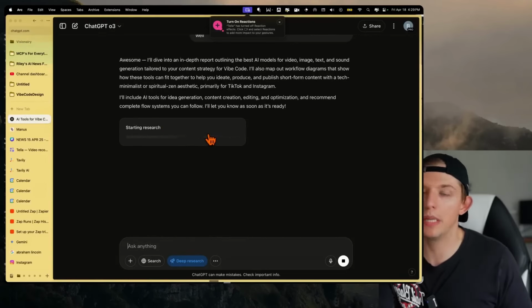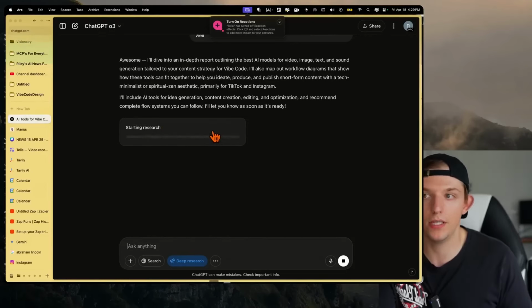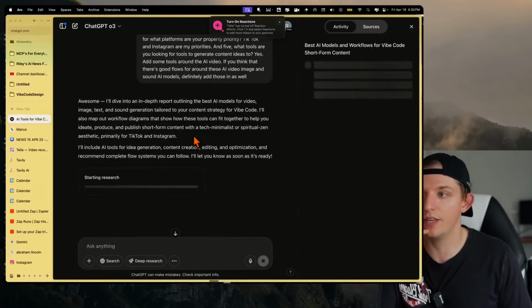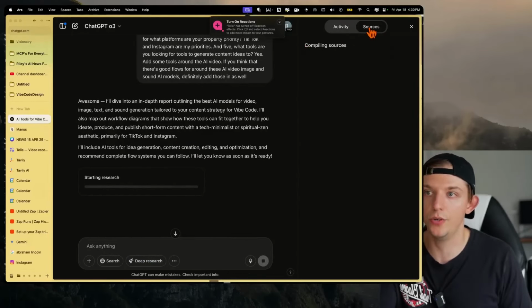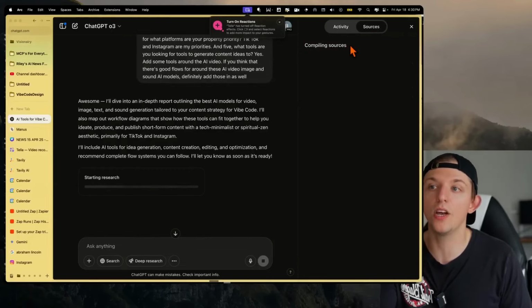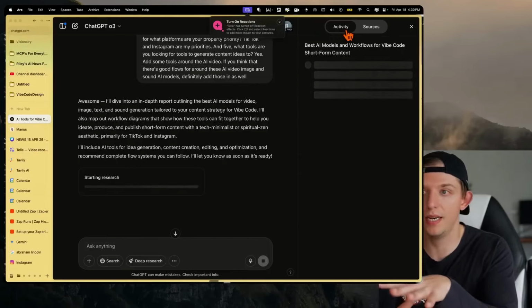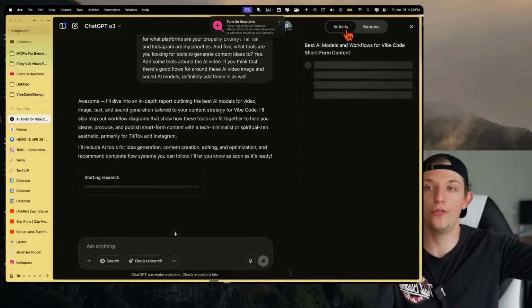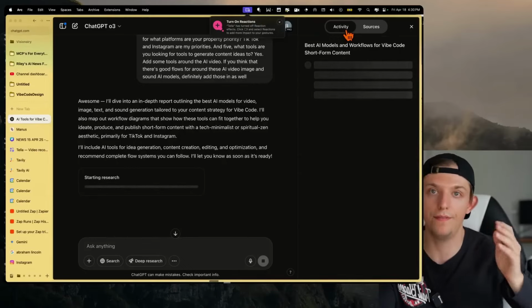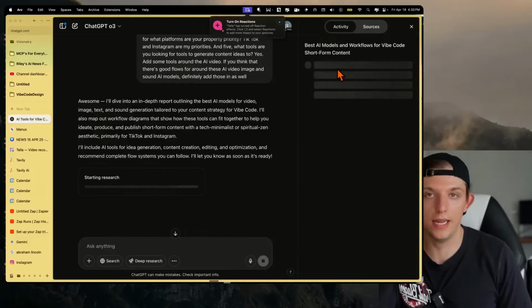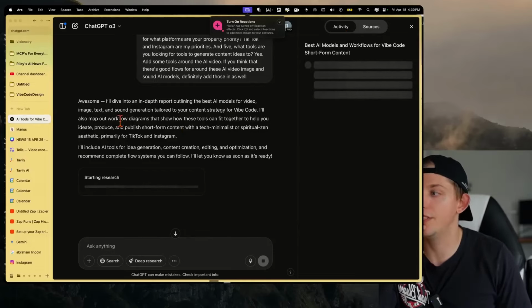And if you have the Plus plan, I think you get like 10 of these per month maybe. This is literally going to search the internet. It's going to think, it's going to compile sources. Sometimes it can go up to 100 sources. This is designed to type this in, and then go off with your day, and you come back 5-15 minutes later or later, right? You're not meant to just sit here and wait.